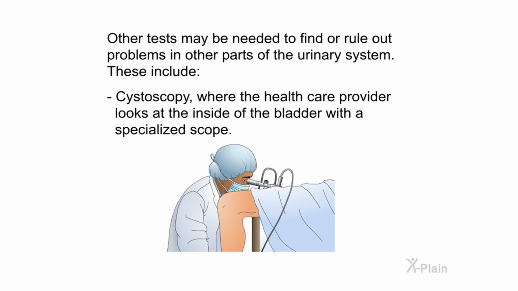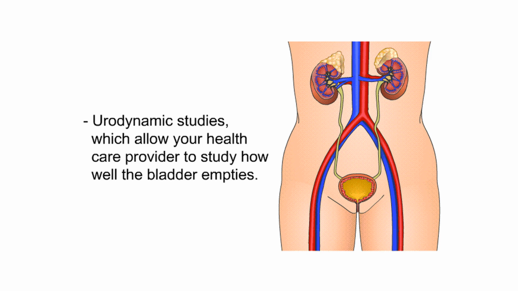Other tests may be needed to find or rule out problems in other parts of the urinary system. These include cystoscopy, where the healthcare provider looks at the inside of the bladder with a specialized scope. Urodynamic studies, which allow your healthcare provider to study how well the bladder empties.